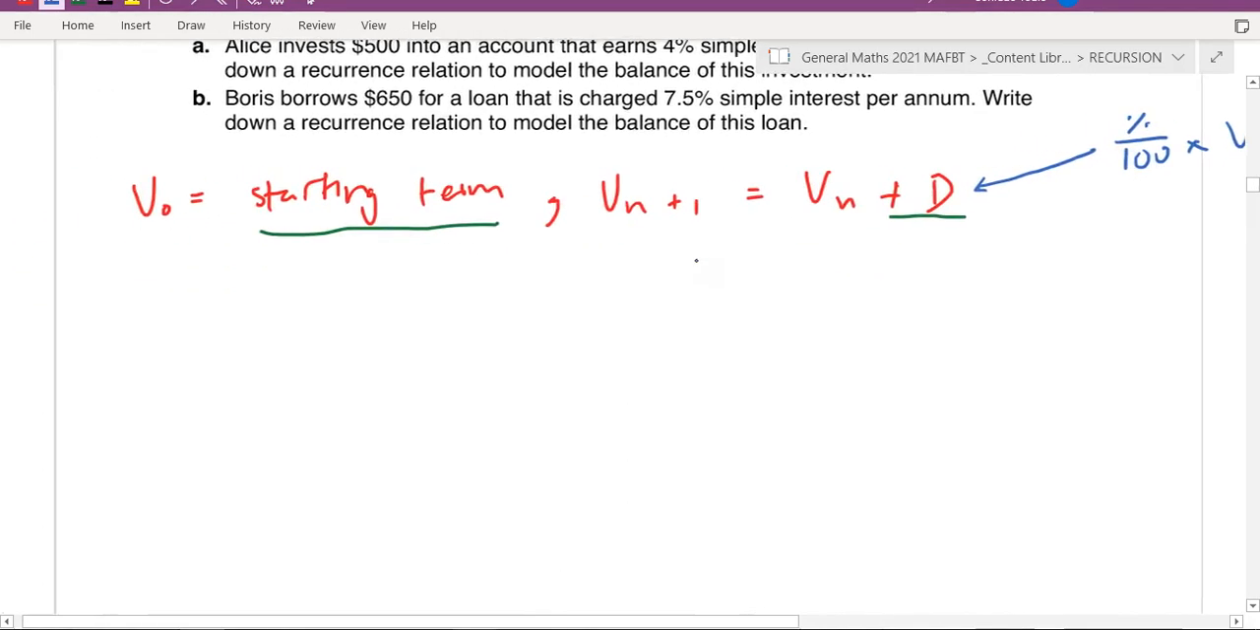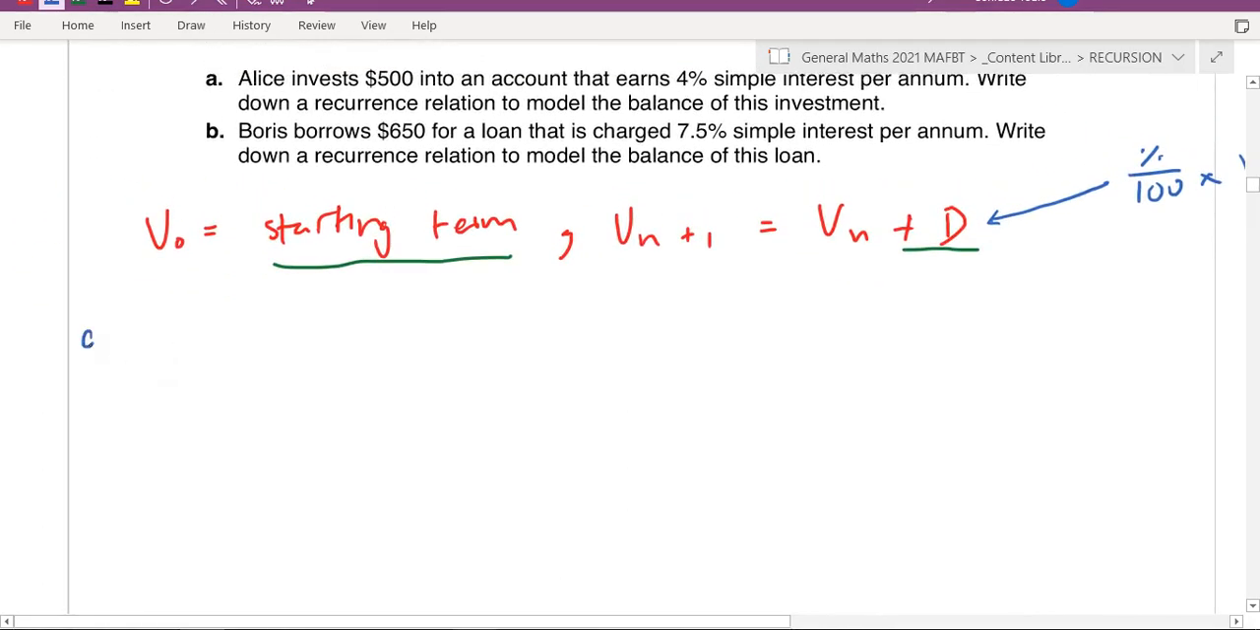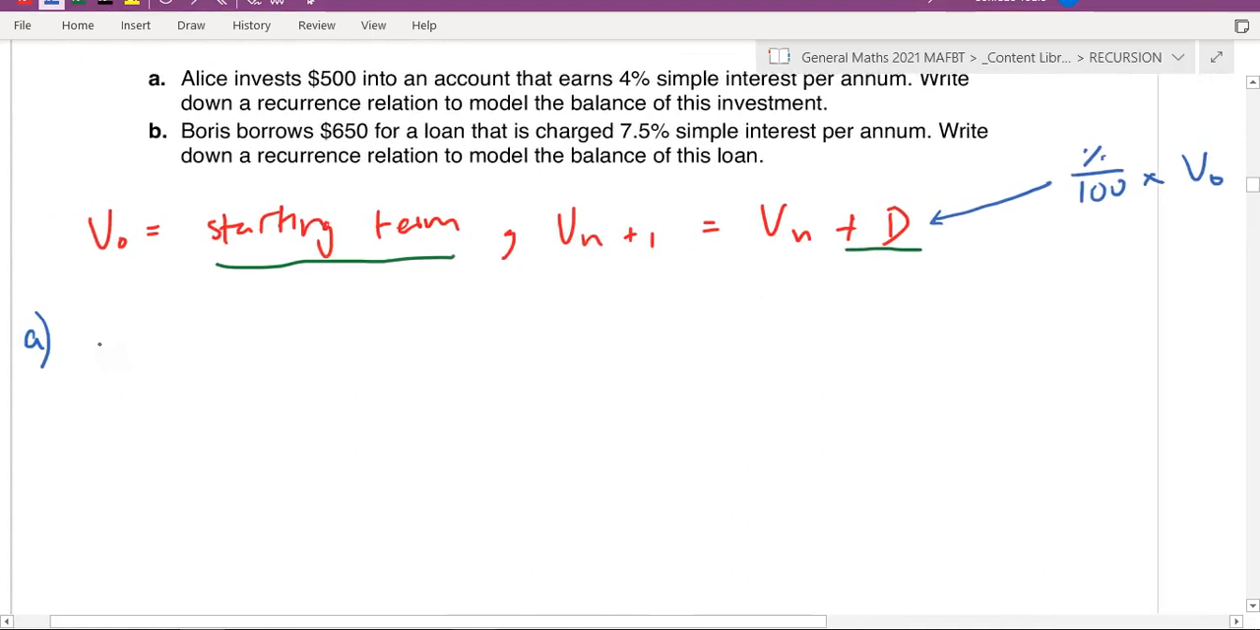All right, so let's do that. So for the first one, I'll just put it there. Number 1, Alice invests $500. I can already say there is your initial value or starting amount. So let's write that down. V0 equals $500.